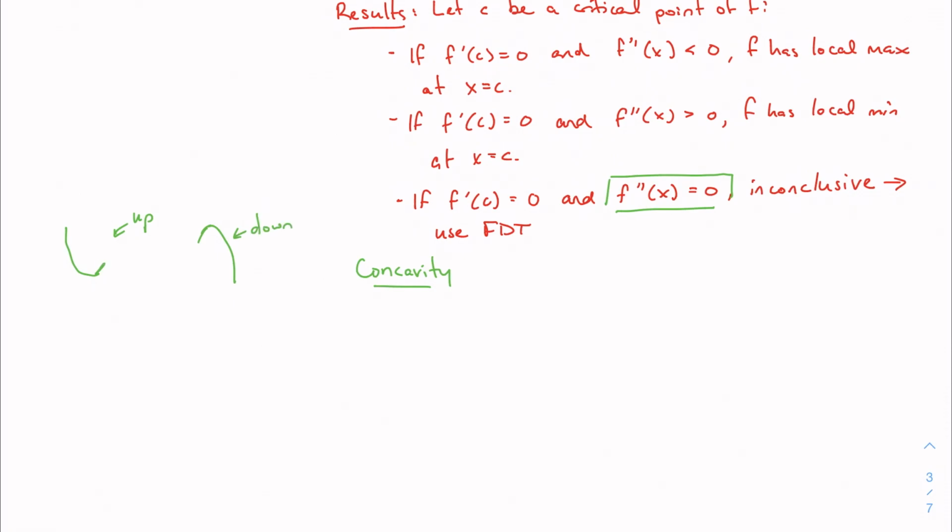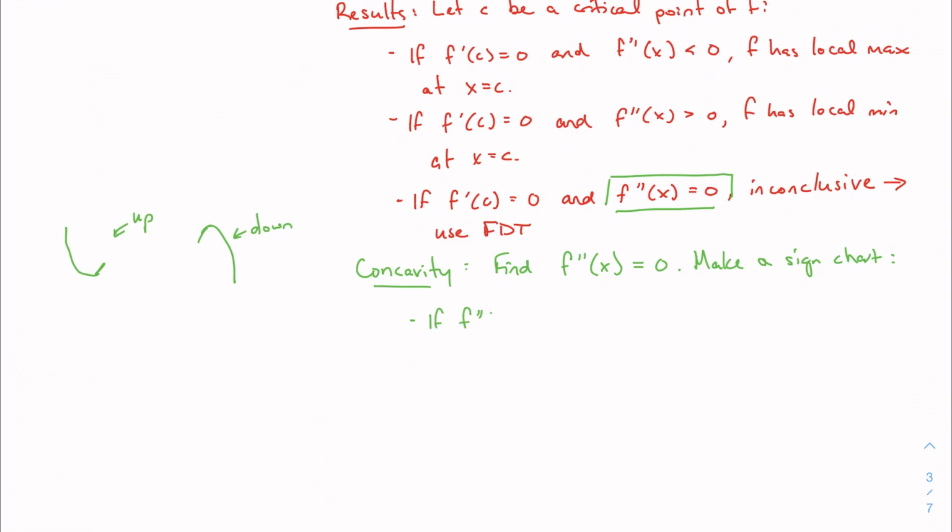That's what we're talking about with concavity. For this, it's going to follow very much what we did with the first derivative test, where I'm going to find the second derivative and all of the x's where the second derivative is 0. And just like before, we're going to make a sign chart and test intervals, and here are my results.